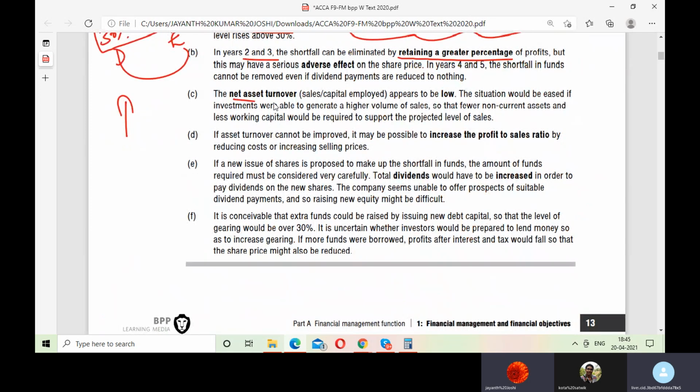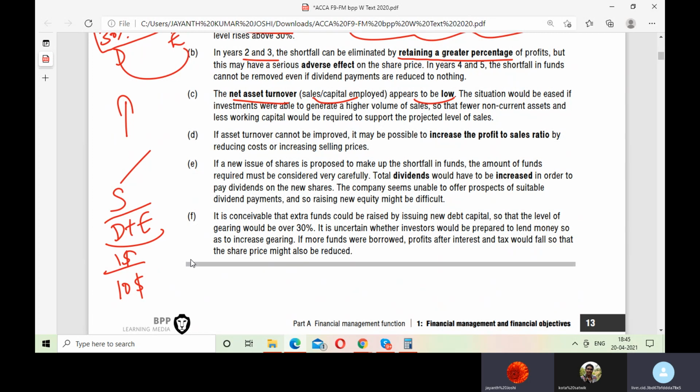Now, net asset turnover, that is sales to capital employed, appears to be very less. That means the debt plus equity that you have invested, and the sales that you have generated. Suppose this is $10 and I have generated $1 of sale, that means I have spent $10 and I am generating a sale of $1. Is this good or bad?